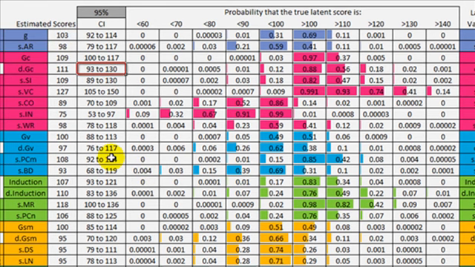This 95% confidence interval does contain 100. Therefore, we cannot say that GC is significantly different from G. We can estimate where it is. It's likely between 100 and 117. But the odds of this being significantly higher than that, well, they're not bad. It could be higher than that, but it's not something that I have a whole lot of confidence in.